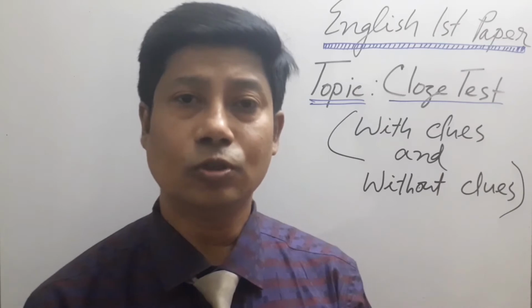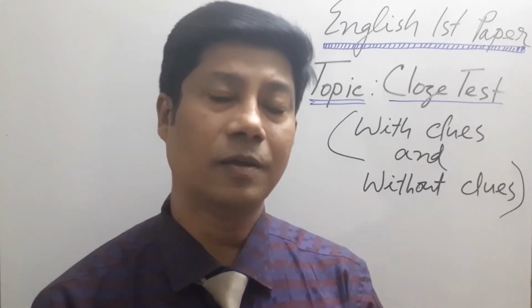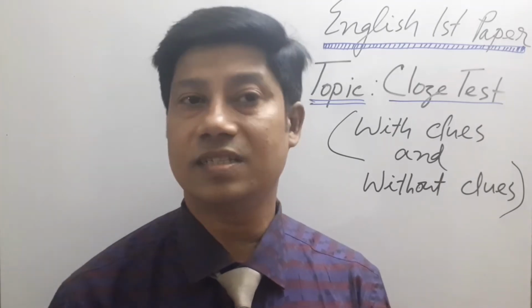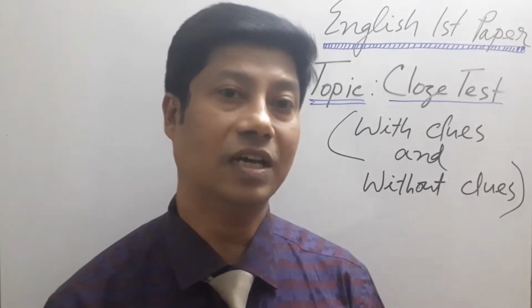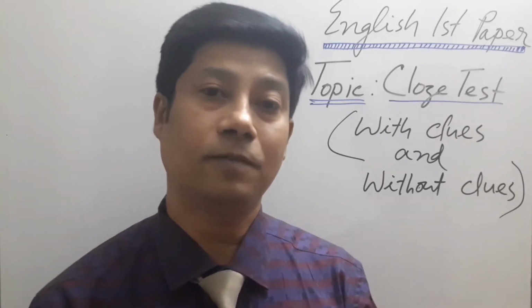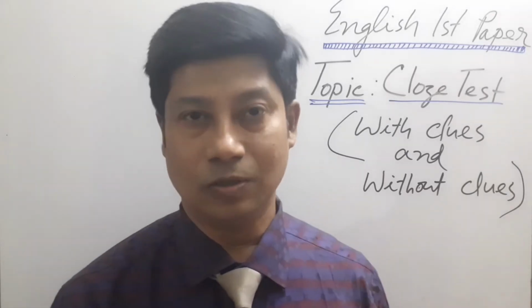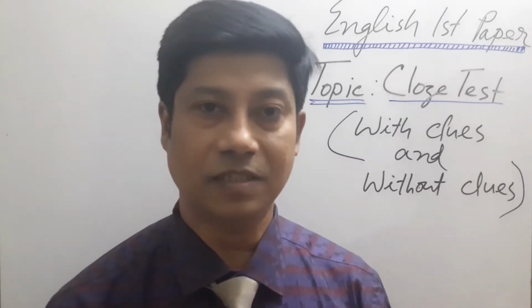To do well in seen passages, you should go through the text. You should read English for Today first to last. Then you will be able to answer the cloze test that comes from EFT.